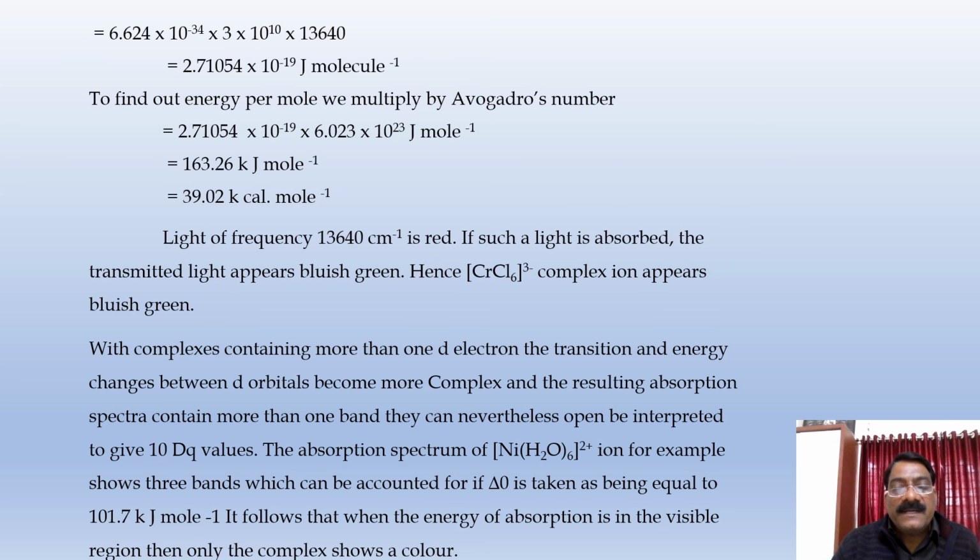The absorption spectrum of the [Ni(H2O)6]2+ ion, for example, shows three bands, which can be accounted for if delta O is taken as being equal to 101.7 kilojoule mole inverse. It follows that when the energy of the absorption is in the visible region, then only the complex shows a color.